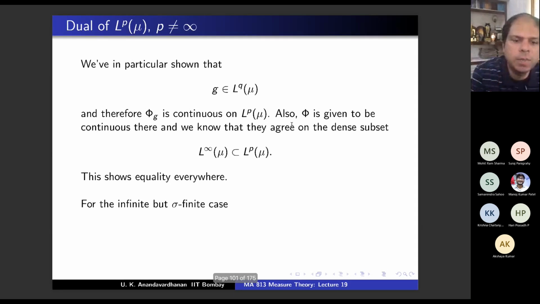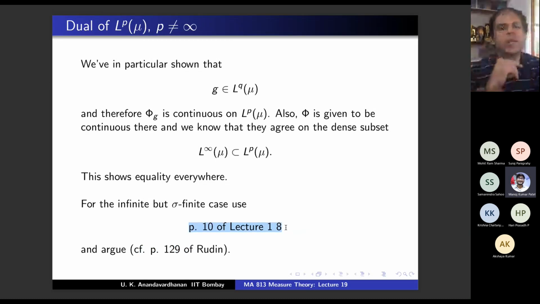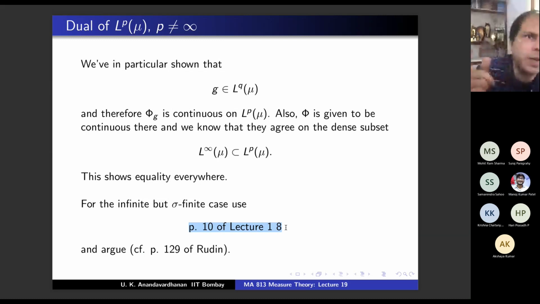So the sigma finite case, I'm just referring to this. It is some manipulation. So what is this thing that I'm referring to? Page 10 of lecture 18. I'm saying for the sigma finite case, refer to this and argue as in Rudin. Sir, the construction of that W function. Yeah, the construction of the W function, which will bring down the sigma finite case to the finite case, and appeal to the finite case.